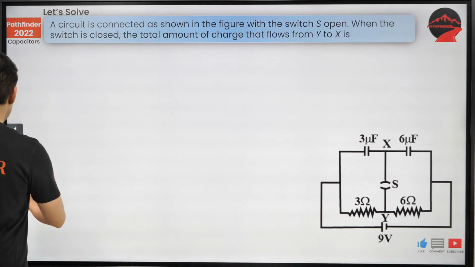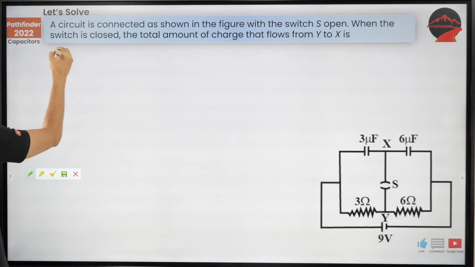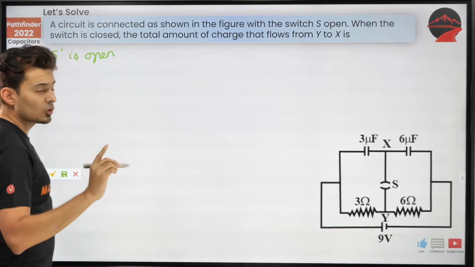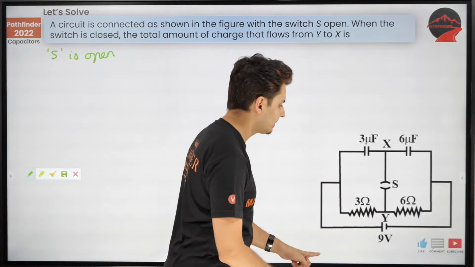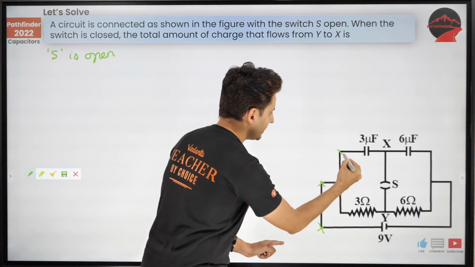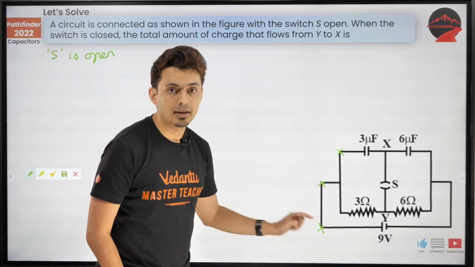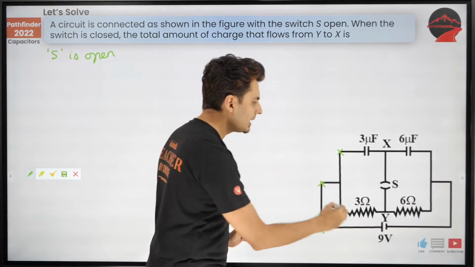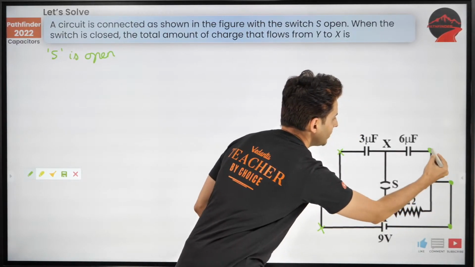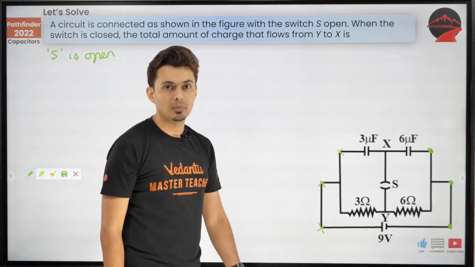Let's take the first scenario, when the switch is open. Observe this. Now when the switch is open, there is a very interesting thing that is happening. Understand, this point and this point are at the same potential because there is a wire connecting over there. Similarly, you will see this point and this point are also at the same potential because there is a wire connecting in between.